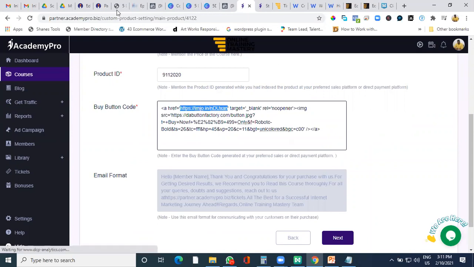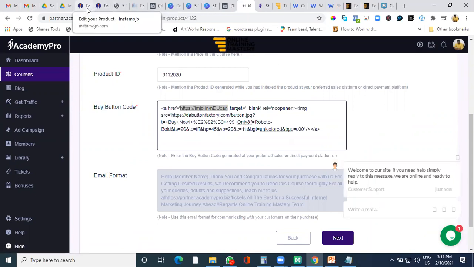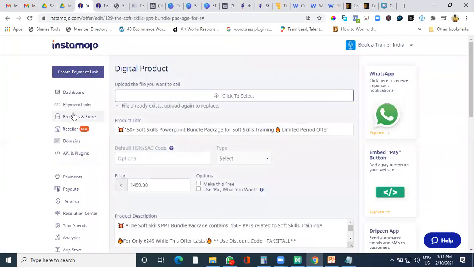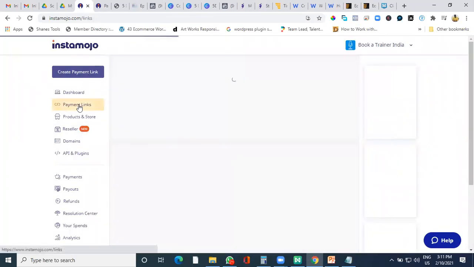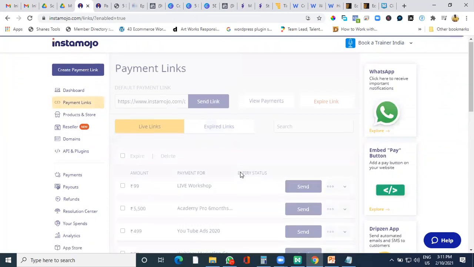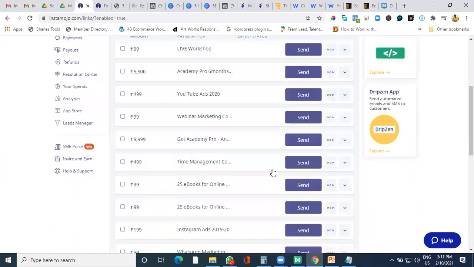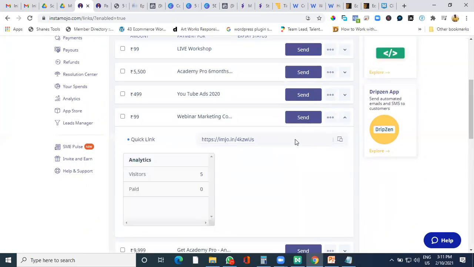And in your payment gateway, say, for example, you are using InstaMojo. In InstaMojo, you can click on payment links. And from payment links, you can create your course links. Say, for example, I have something here like webinar marketing. I have created it. I will just copy this link from here.